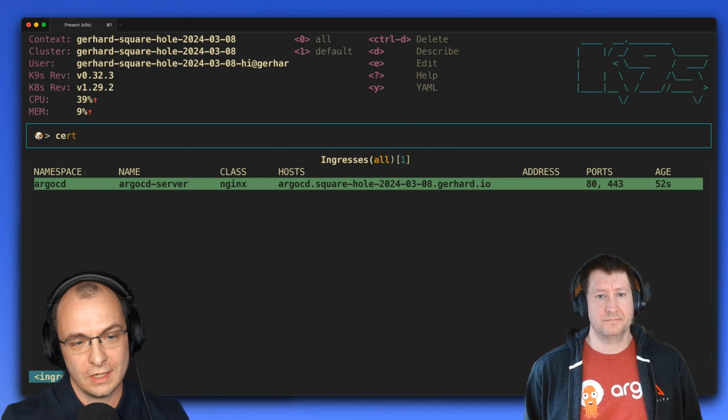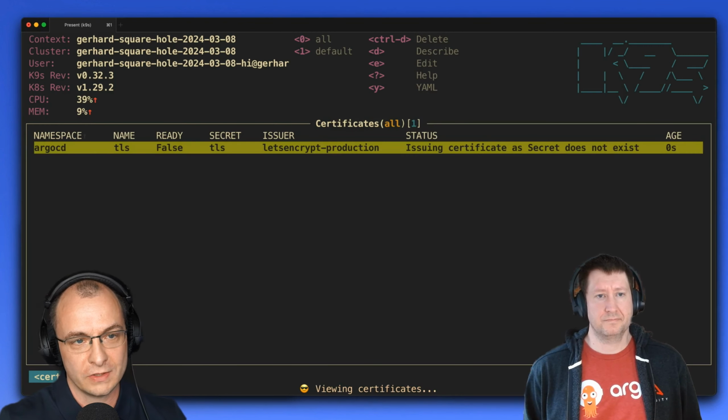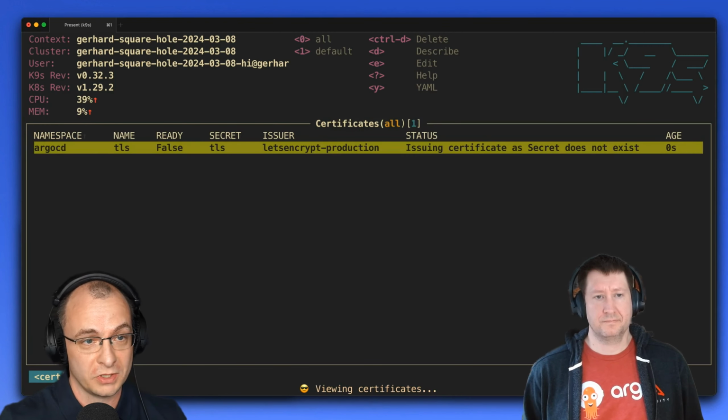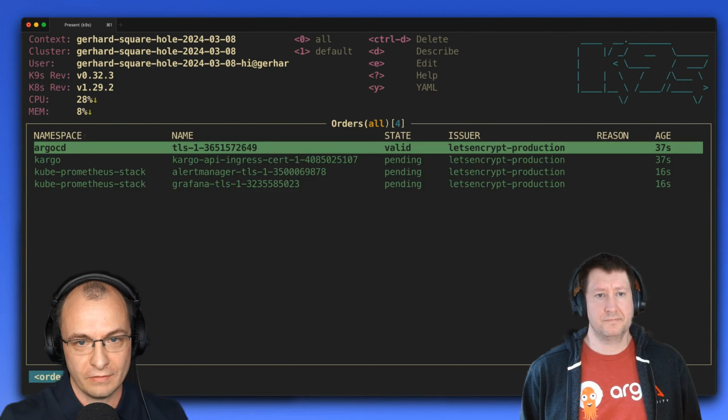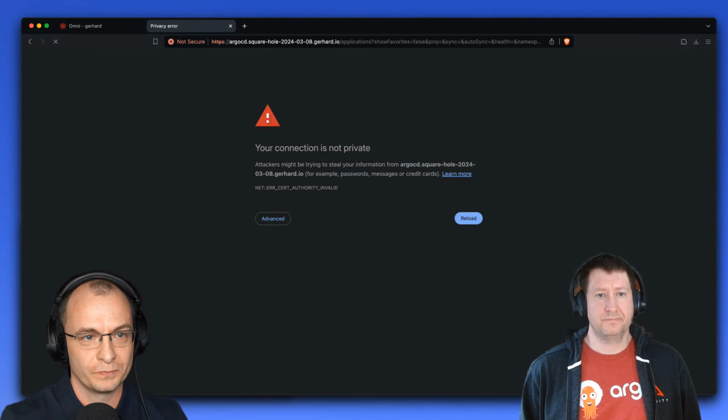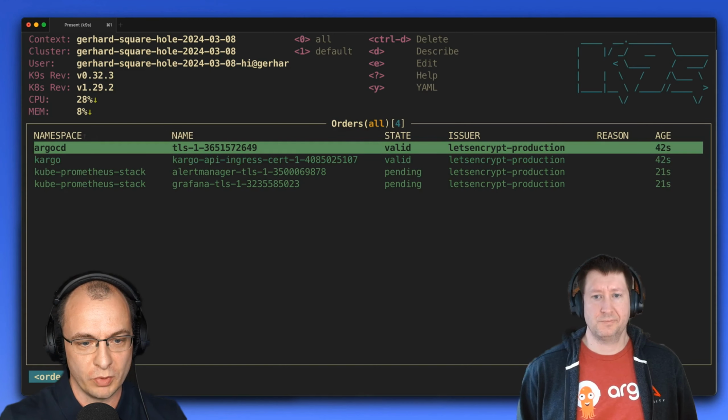The certificate isn't in place yet. So even though the ingress is already provisioned, the DNS, by the way, is provisioned, we have external DNS, the certificate hasn't been provisioned yet. Give it another minute or two. The certificate is provisioned. We refresh, boom, we're there.